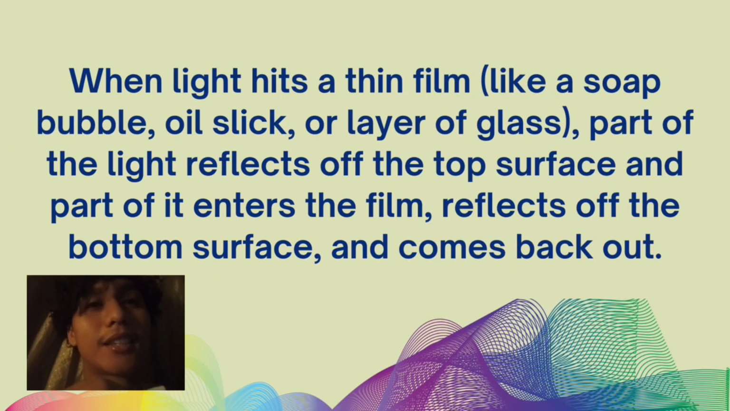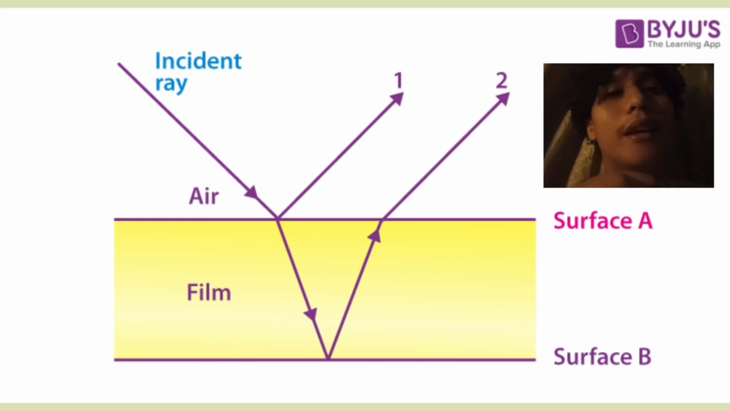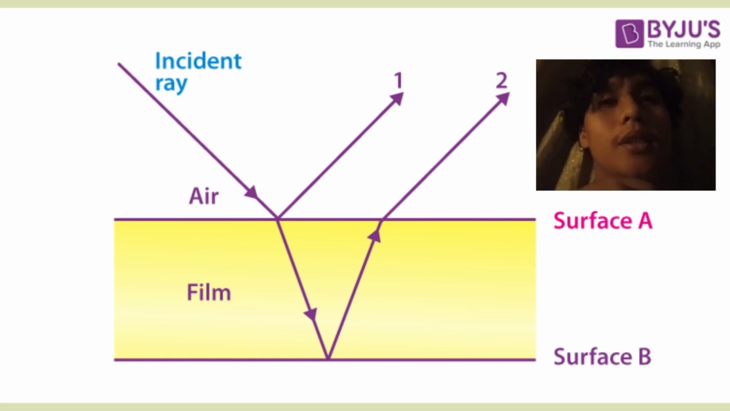So when light hits a thin transparent film like a soap bubble, an oil slick, or even a coating on glass, something interesting happens. Part of the light reflects off the top surface of the film, while the rest of it goes inside, reflects off the bottom surface, and then comes back out. Now we have two reflected light waves, one from the top surface and one from the bottom surface.